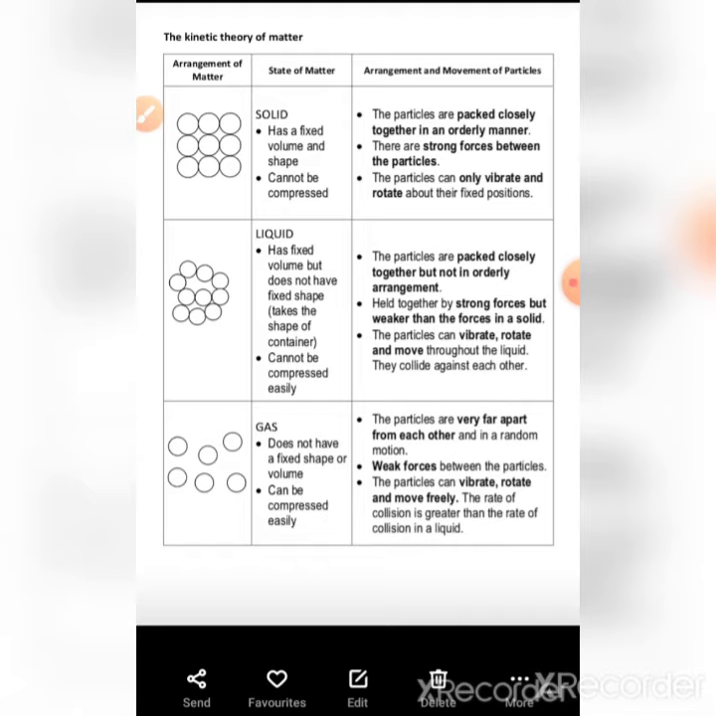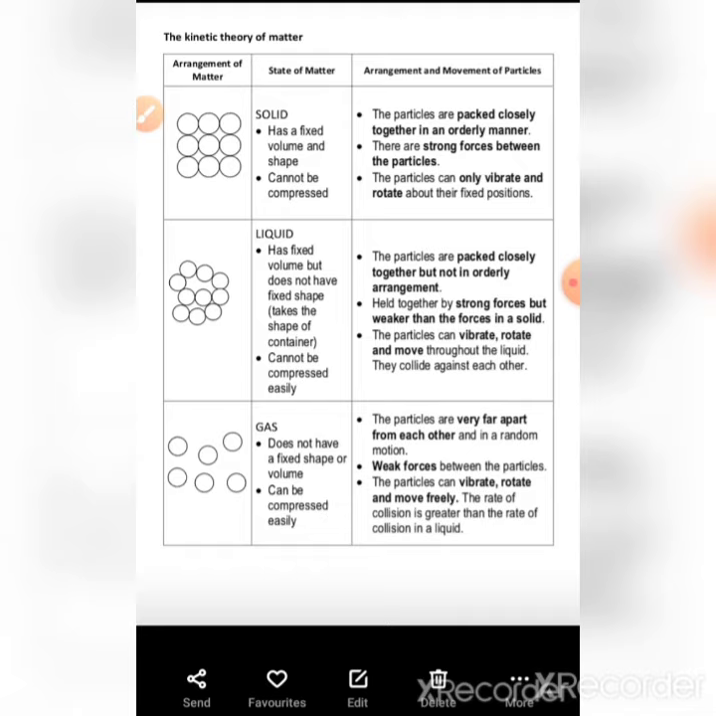Clear? So solid has fixed shape, fixed volume, and cannot be compressed. Liquids have fixed volume but not fixed shape, and take the shape of the container and cannot be compressed easily, but can be compressed if you want. Gases don't have fixed shape, have no fixed volume, and compress very easily.